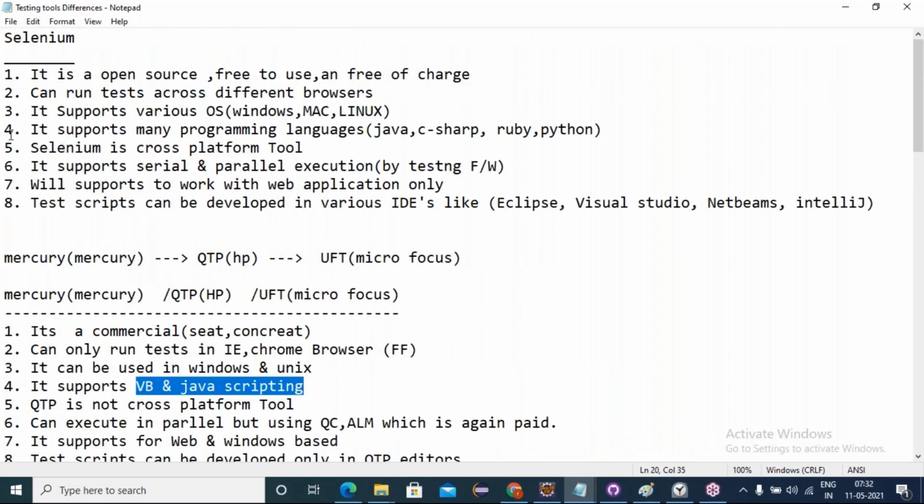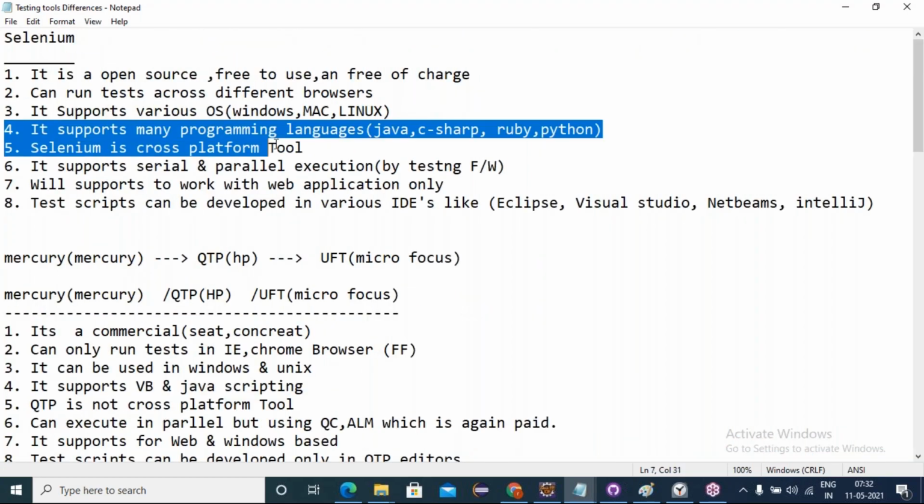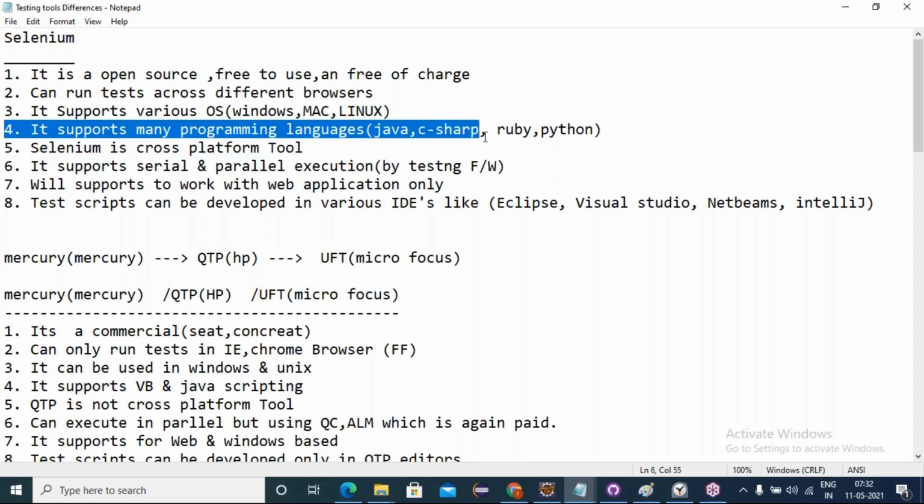Coming to Selenium, it supports many programming language bindings like Java, C#, Ruby, Python, and JavaScript. Not only this, these are the core languages. Apart from that, so many language bindings are also supported by Selenium. See, it's an advantage again here.